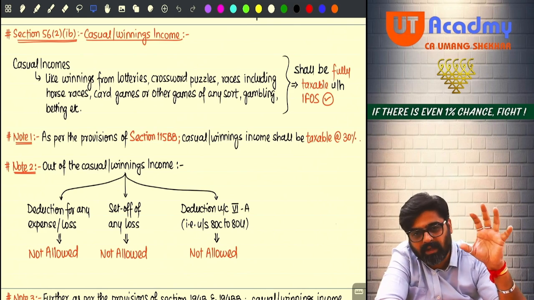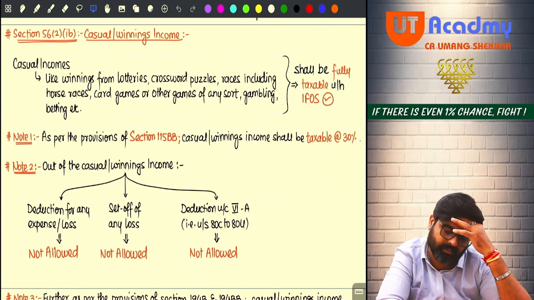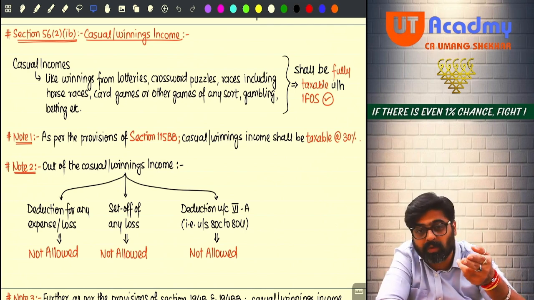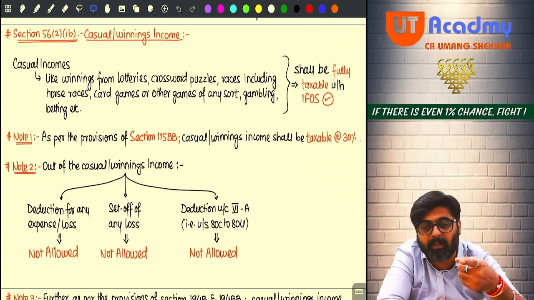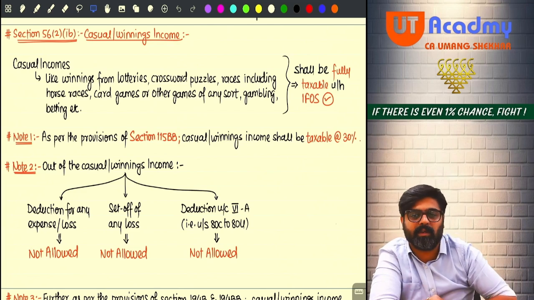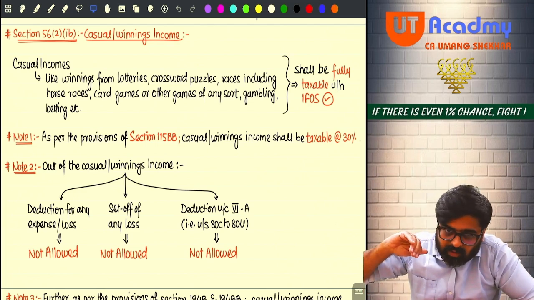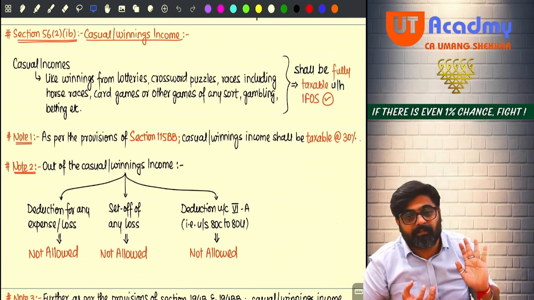So that means the entire 50 lakhs will be shown as your income in your GTI, no? Gross total income. Now from your gross total income, you are supposed to take chapter 6A deduction, but that deduction is not available from this part of gross total income, which was your winnings. So separate this part of gross total income. You will have to show this entire amount in your total income.